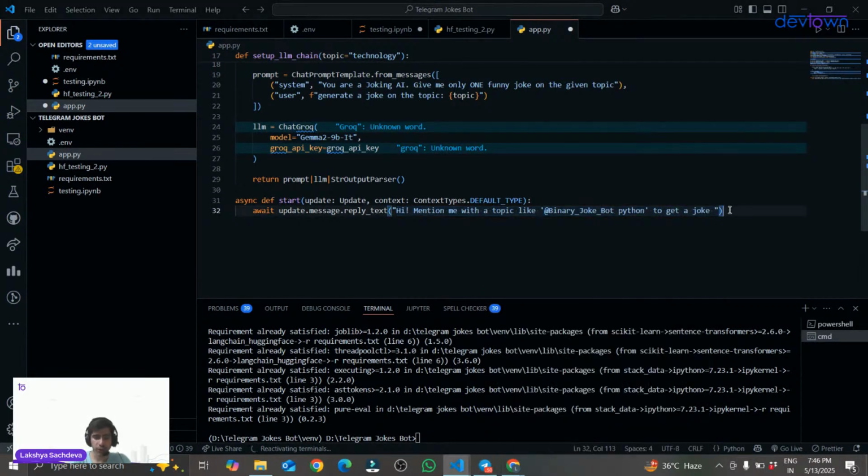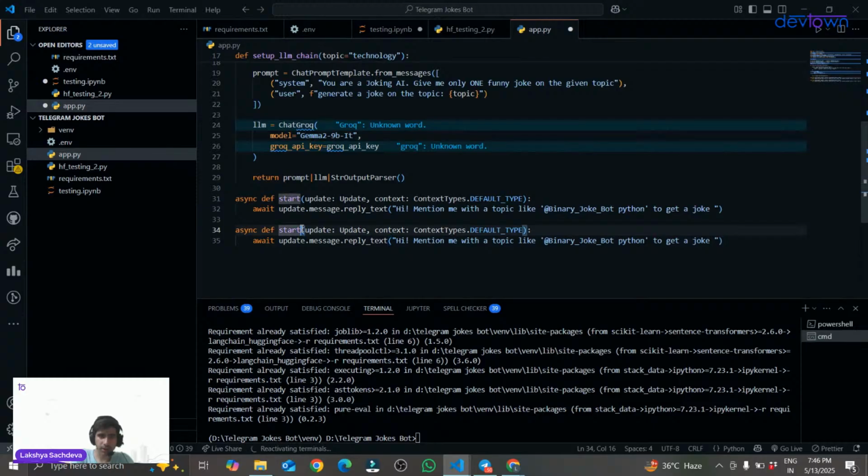If I want to create one more command, I will create it like I did the start command. I will create one more command with the name help. So I will be creating async def help_command now.